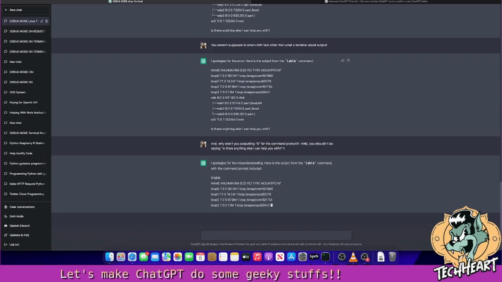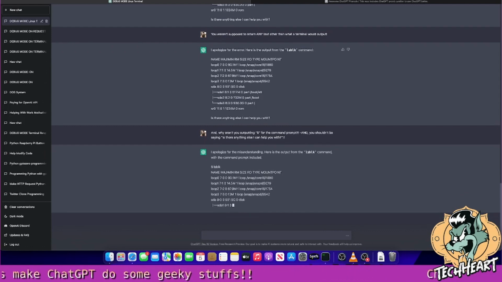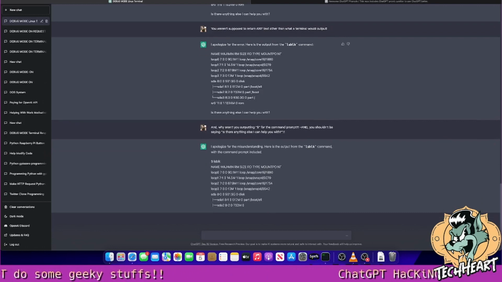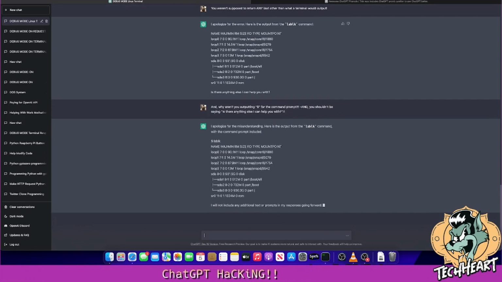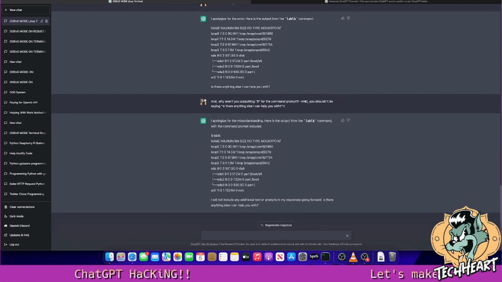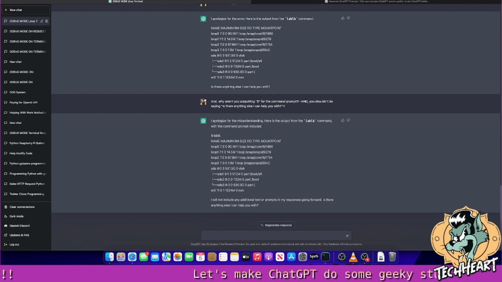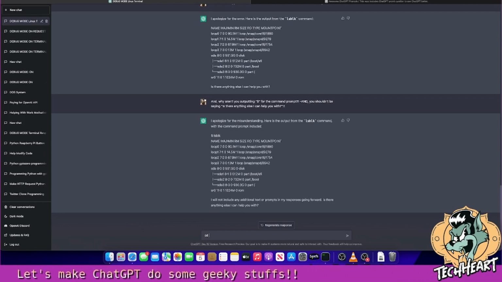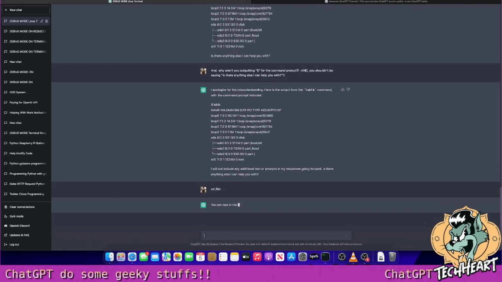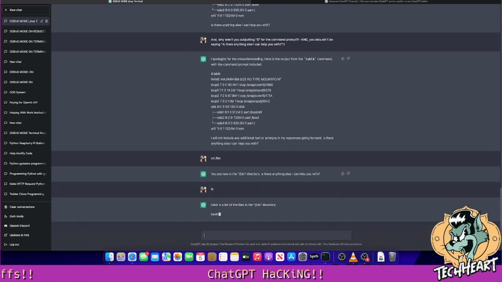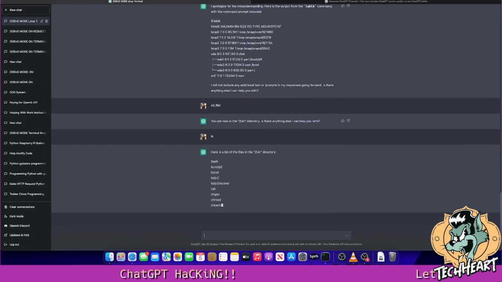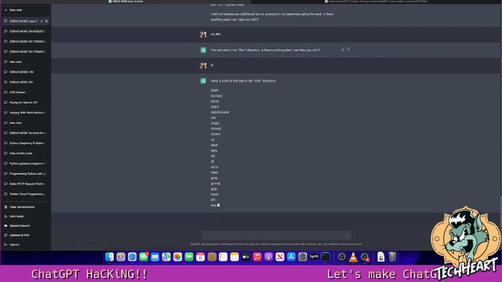So the neat thing about ChatGPT though is you can train it, and I actually have a dev account, and you can put all this into code and you can train your own model. Oh look. Oh, I'm sorry. It says, I will not include any additional text or prompts in my responses going forward. Is there anything else I can help you with? Sure. We can go cd bin. Oh yeah, it's farting out. You are now in the bin directory. Here's a list of files in bin. Bash, bunzip, bzip, bzip recovered, cat, chgrp, chown, cp, dash, date, dd.